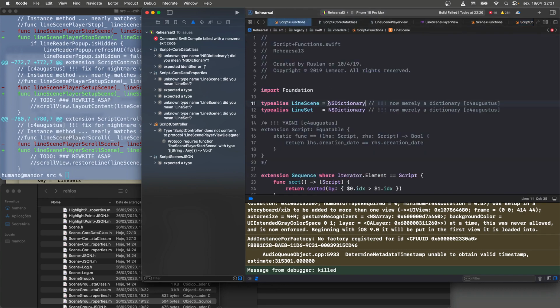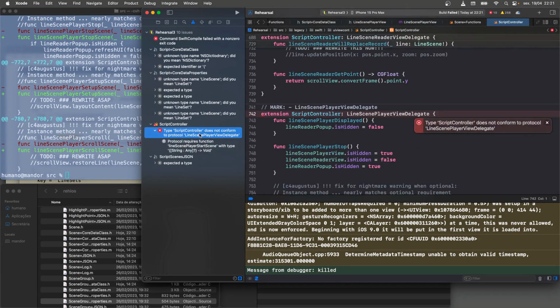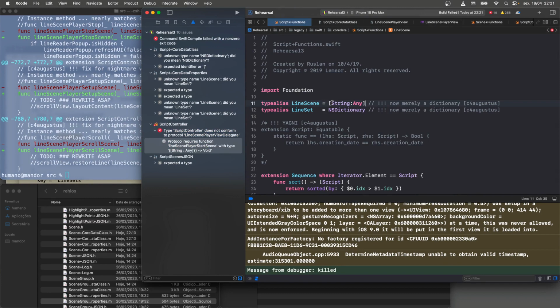If I change this, LineScene, let's try this again. That's Swift. String, Any. All right, let's try this again. I'm going to run into that other problem. Yeah, it still doesn't work. It still doesn't like it. So this doesn't help.